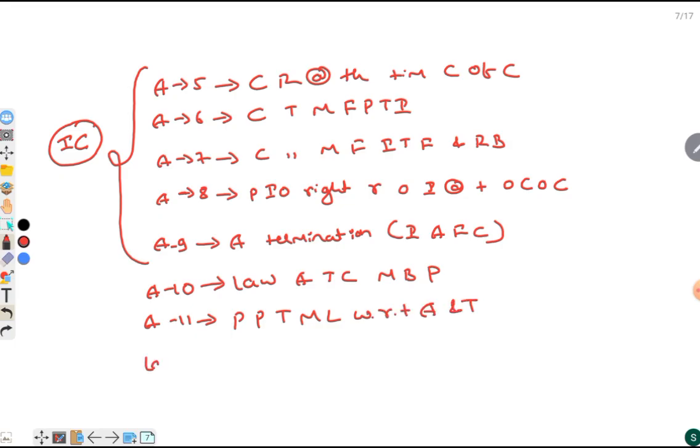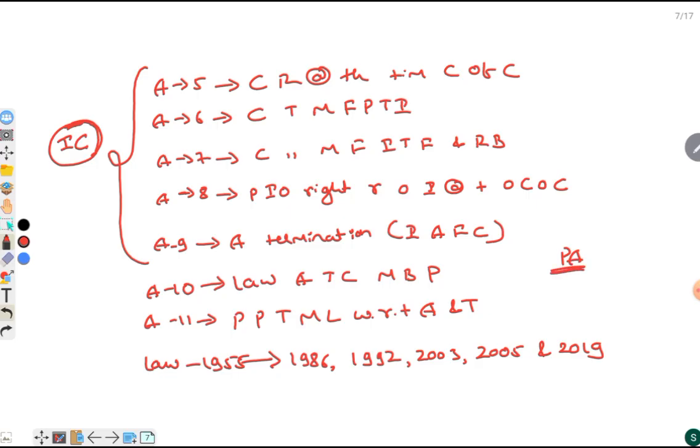Hence, the law was made in 1955 and this was amended various times in 1986, 1992, 2003, 2005 and 2019. In the Parliament Act, what we study is by birth, by registration, by acquisition, by naturalization, by descent.